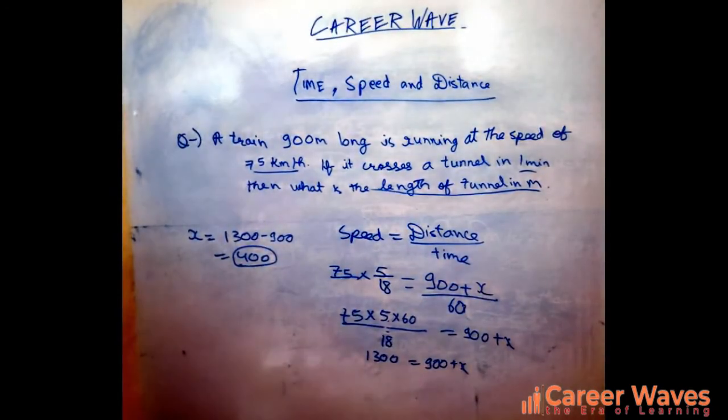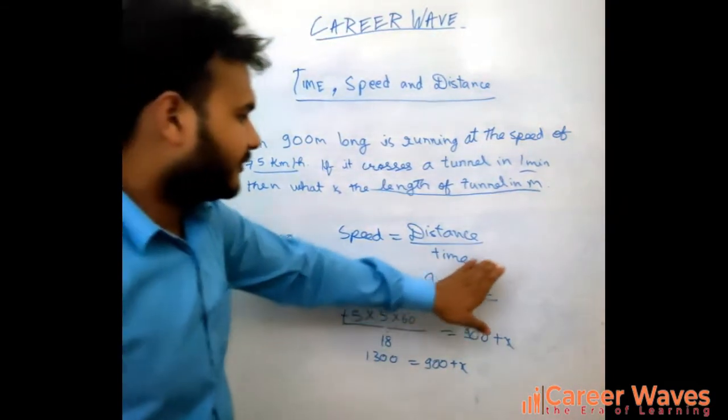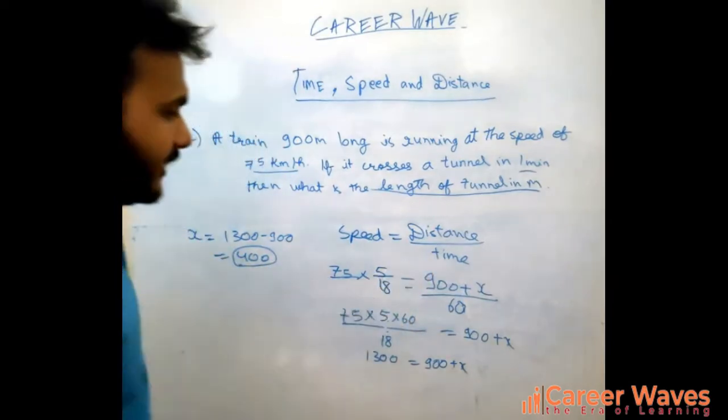Isn't it easy? What we have done in this question is start with the simple formula, speed equals distance upon time. Then what is the distance?